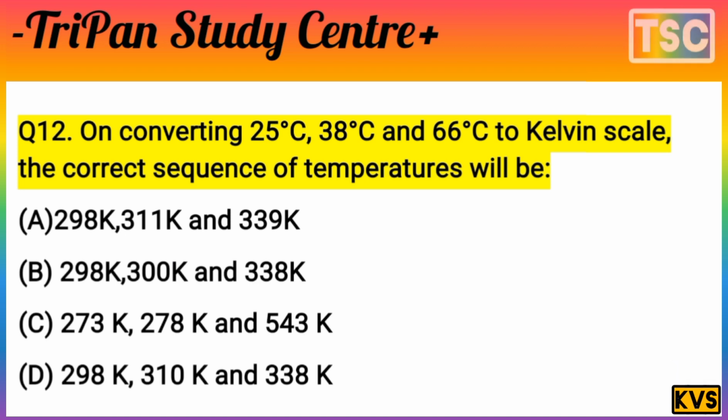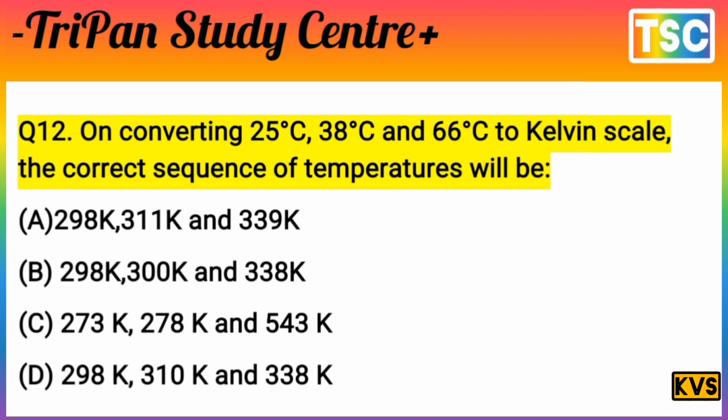If we look at the options, option A is 298K, 311K and 339K. B is 298K, 300K and 338K, and C is 273K, 278K and 543K, and D option is 298K, 310K and 338K.